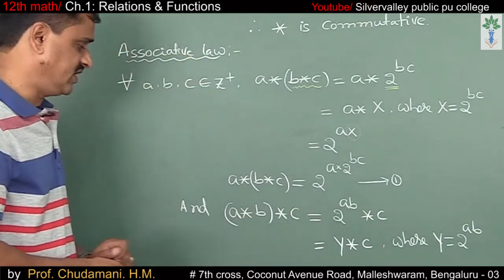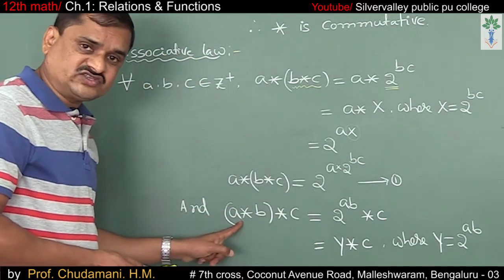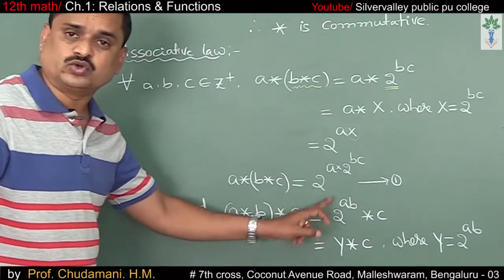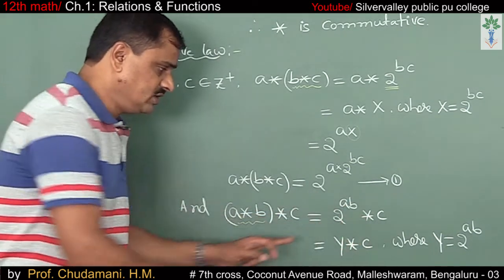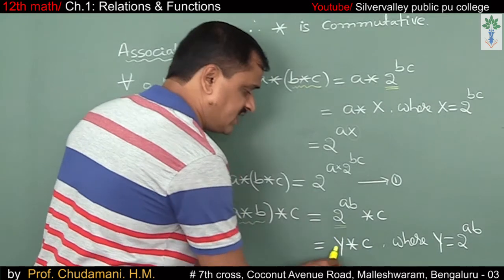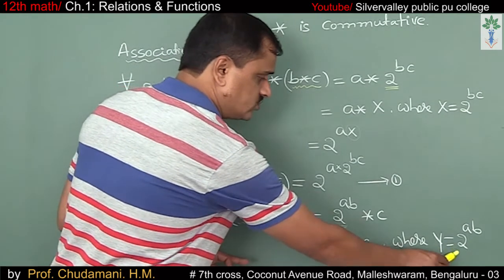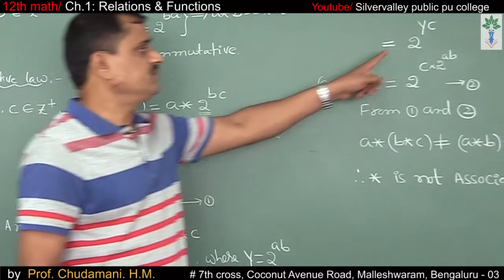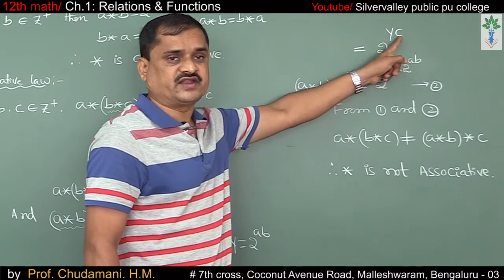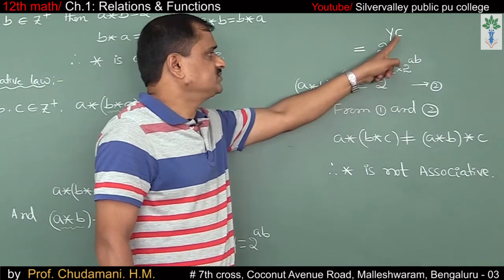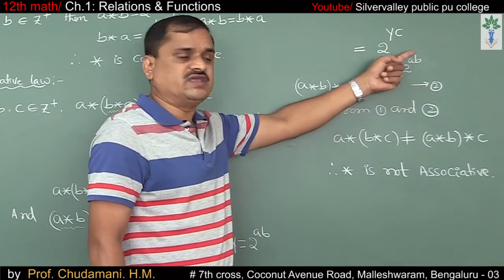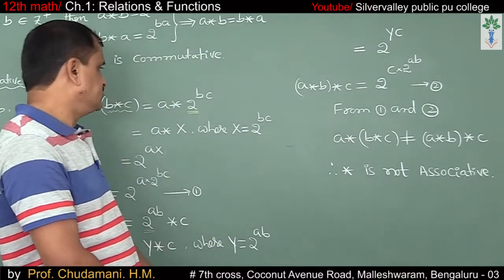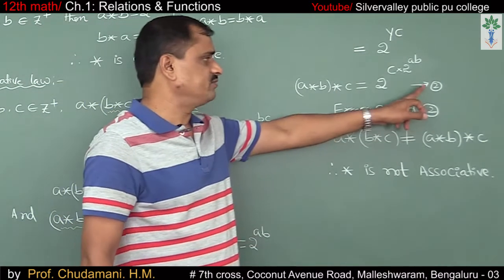Say this is equation 1. And now a star b star c. a star b can be written as 2 to the power of ab, star c. Let me denote 2 power ab as some y, where y equals 2 power ab. y star c means 2 to the power of yc, so 2 to the power of c times 2 power ab, whereas the other is a times 2 to the power of bc.